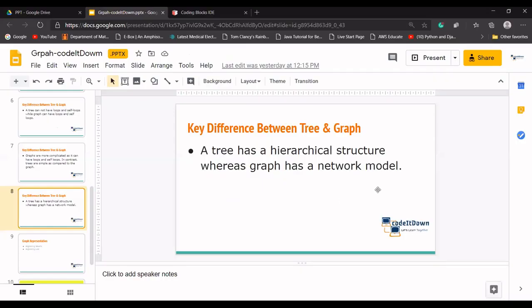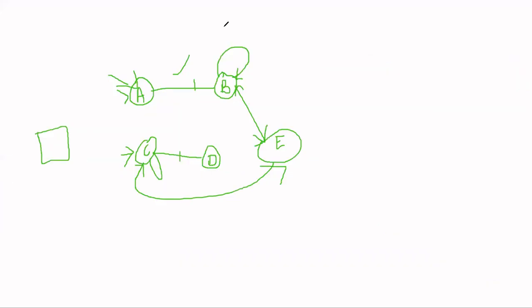So a tree has a hierarchical structure. Yes, in trees we have parents and children. The children are the parents of other children. So it is a hierarchical structure. Means a child cannot be the parent of the same node. Let's say a node is there, it can have children.